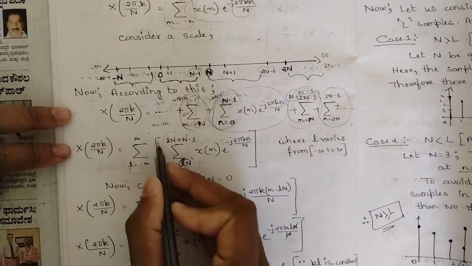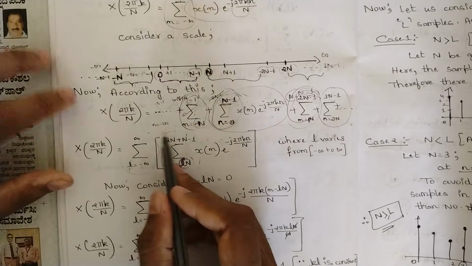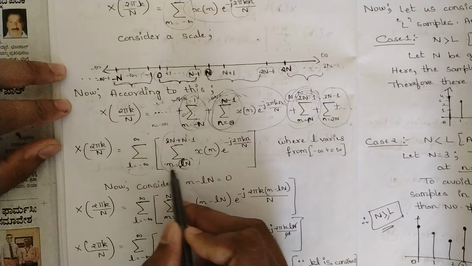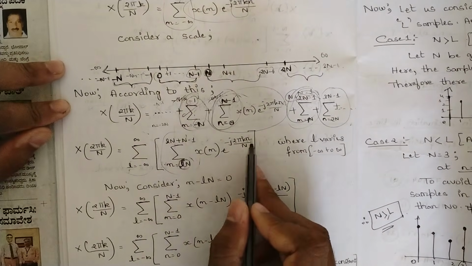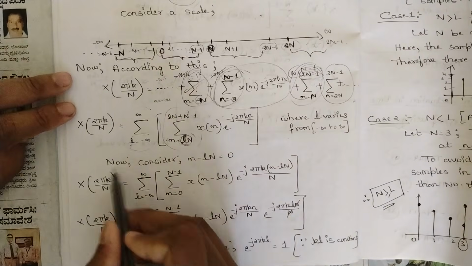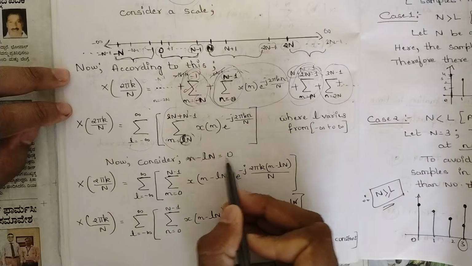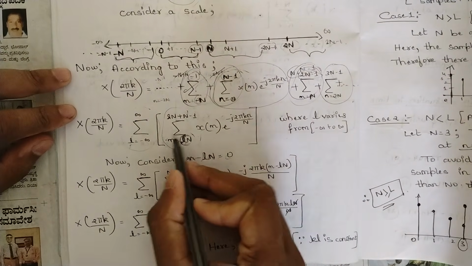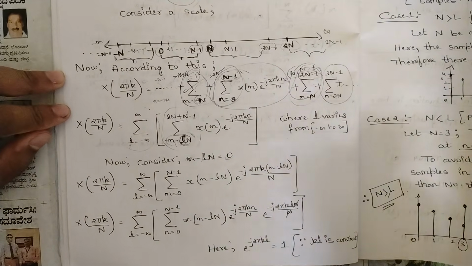So that's why I have written this summation here outside first, that is L is equal to minus infinity to infinity into summation of n equal to Ln up to Ln plus n minus 1 x of n e power minus j 2 pi k n by n. Okay, hope you understood this. So now consider n minus Ln is equal to 0. That is, this equation we can even write as n equal to Ln or n minus Ln equal to 0. It is one and the same.